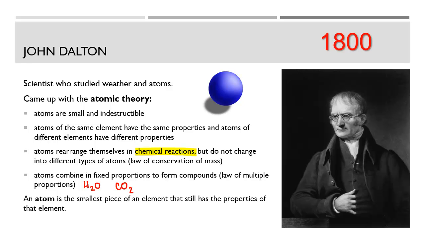Now, here's the definition of an atom. It's the smallest piece of an element that still has the properties of that element. For example, if I break up a bar of gold over and over and over and over again, eventually I'll end up with a single atom of gold. This atom will have the same properties of gold.